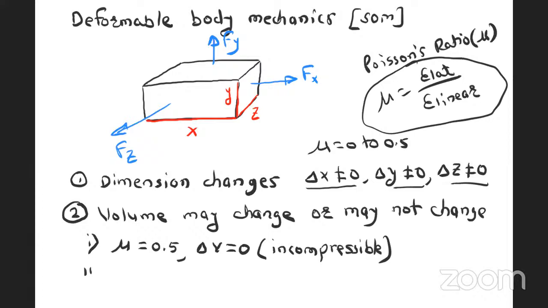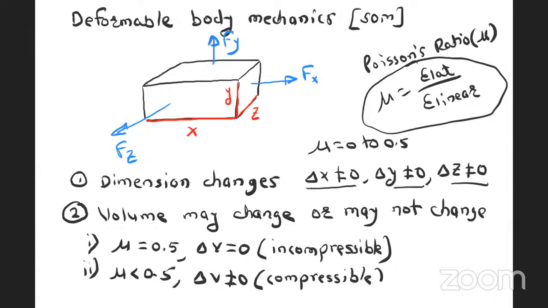And second, if Poisson's ratio is less than 0.5, then volume also changes. That is, the change in volume is not equal to 0. The volume of the body is also changing if Poisson's ratio is less than 0.5. That means it is a compressible body. If Poisson's ratio is 0.5, the material is incompressible: volume does not change, but dimensions change. And if Poisson's ratio is less than 0.5, it is a compressible body, and the volume is also changing along with the change in dimension.